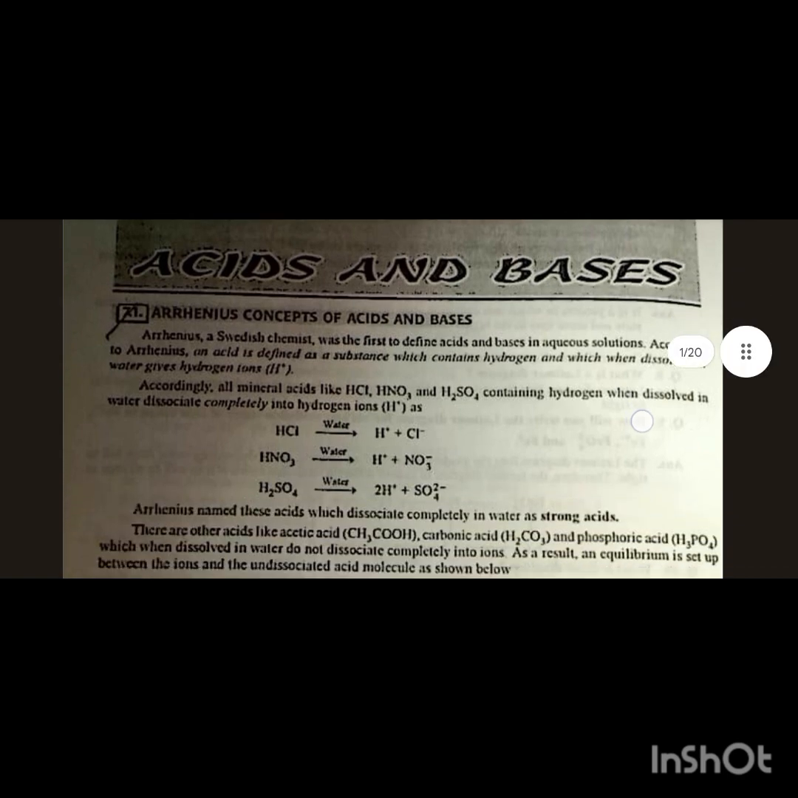According to Arrhenius, an acid is defined as a substance which contains hydrogen and which, when dissolved in water, gives hydrogen ions. Acids like HCl, HNO3 and H2SO4, containing hydrogen, when dissolved in water dissociate completely into hydrogen ions, as HCl in water gives H+ and Cl- ions. Arrhenius named these acids which dissociate completely in water strong acids.